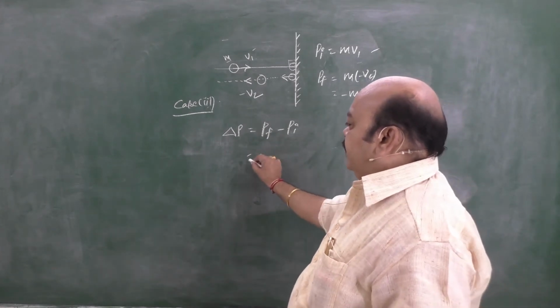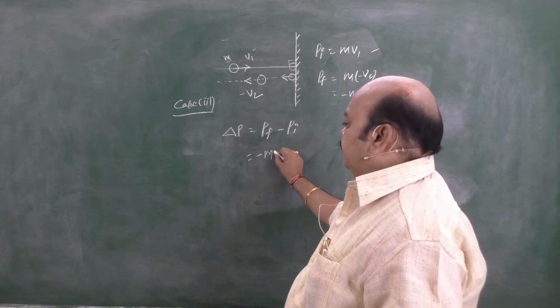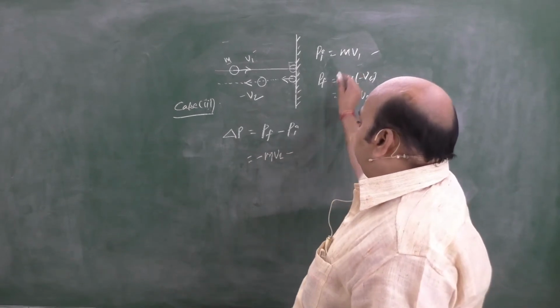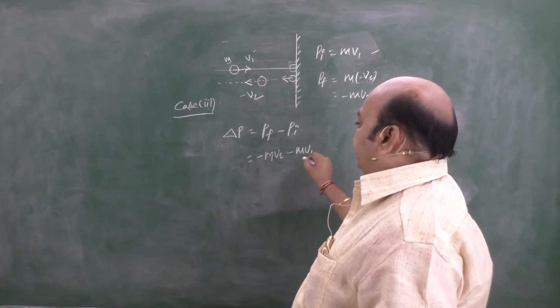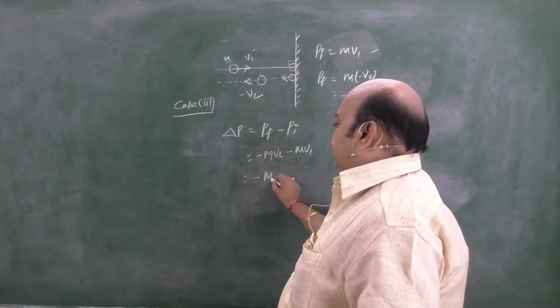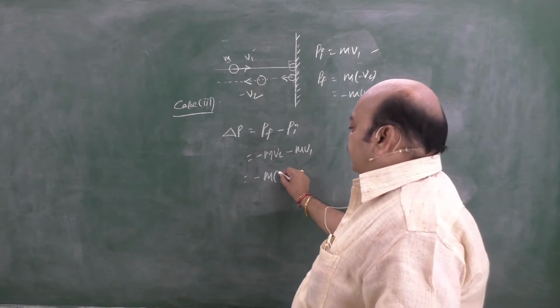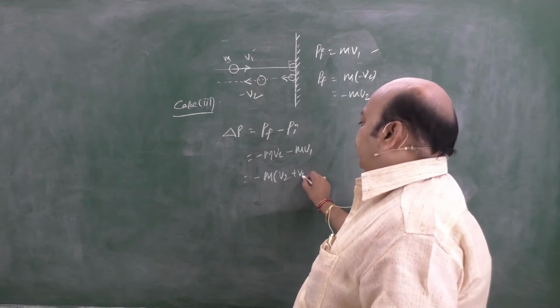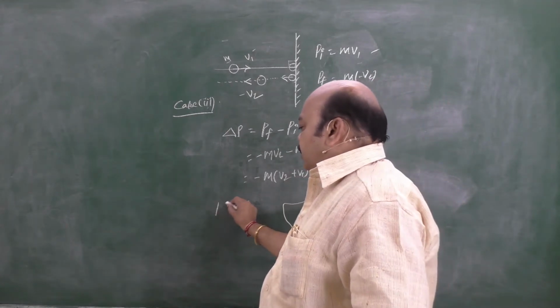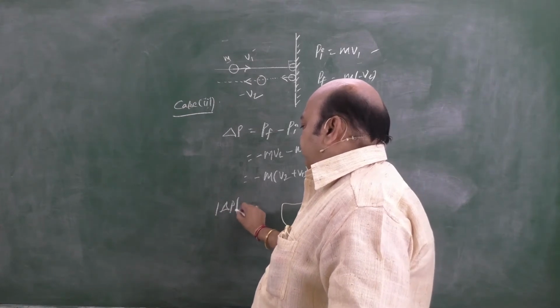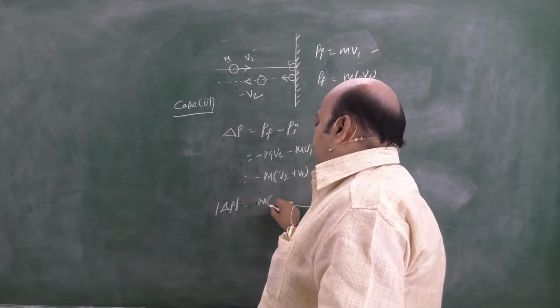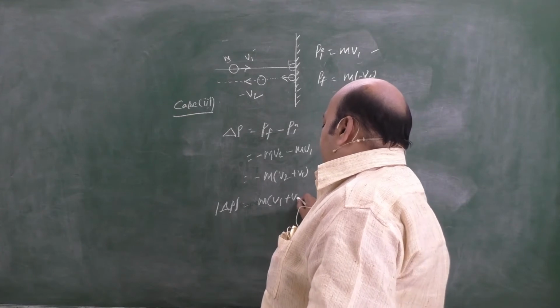That means final, minus mv2, minus P initial, which is mv1. Take minus m as common. Then it is nothing but minus m times v2 plus v1. Coming to the magnitude of this change in momentum, you can take it as m into simply v1 plus v2.